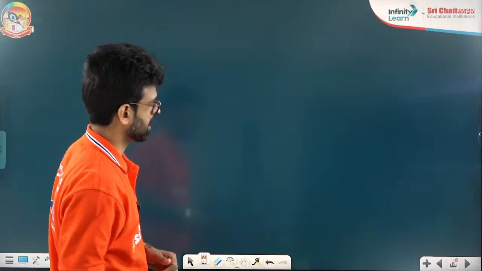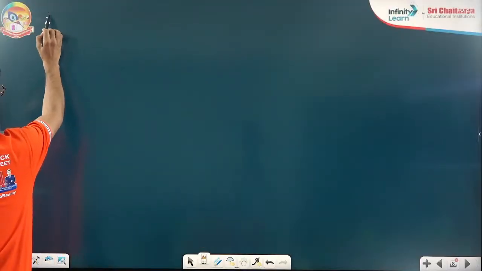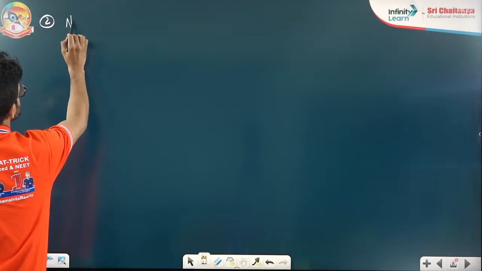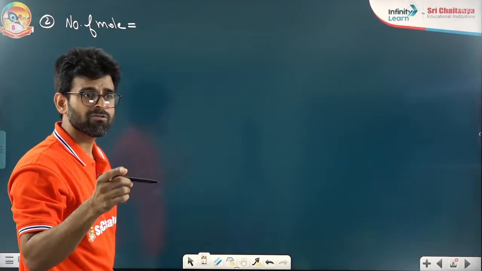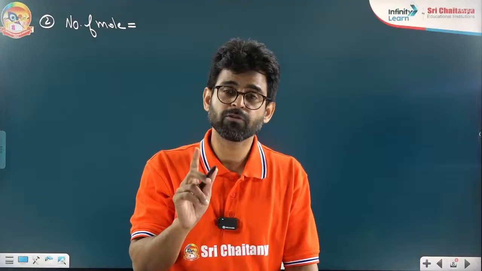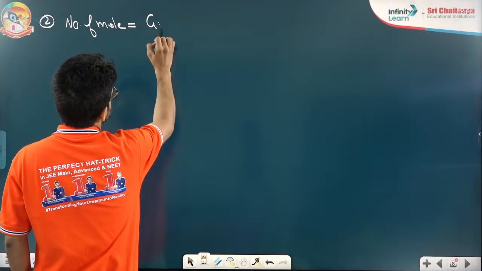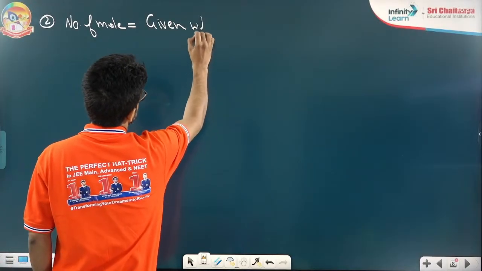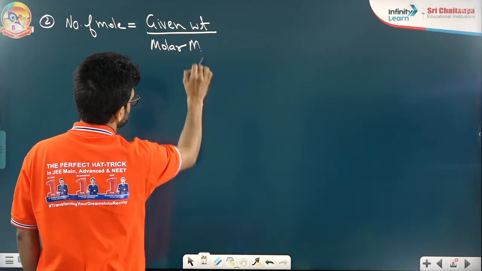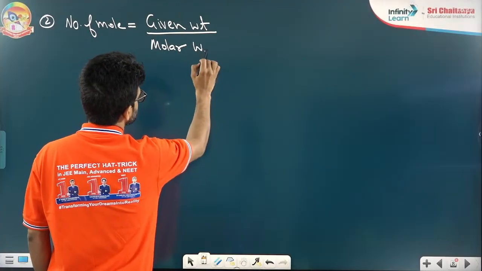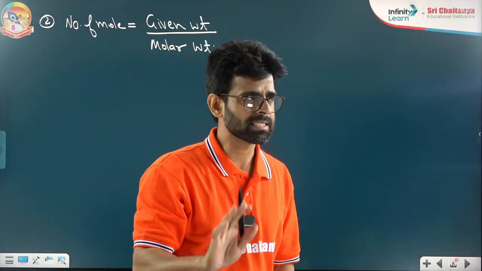The second formula is again very important. I want to find the number of moles. If they give you weight instead of the number of molecules or particles, this time we use given weight divided by molar weight. Given weight divided by molar weight is the second formula. It's very easy to understand.